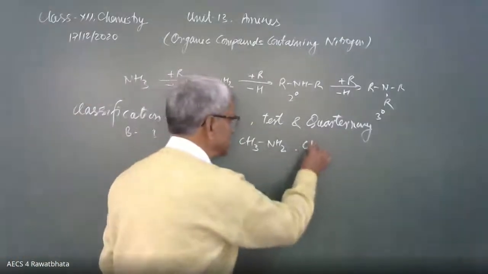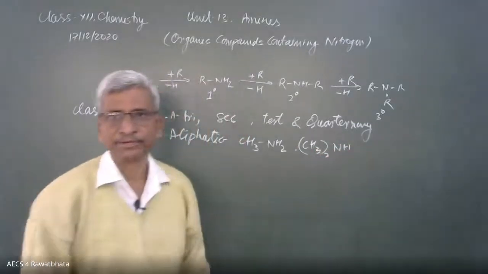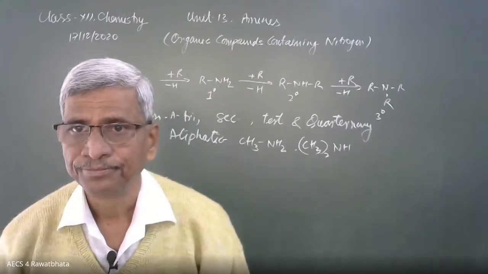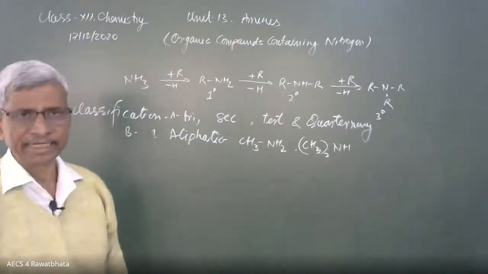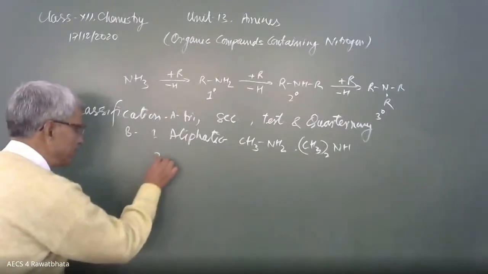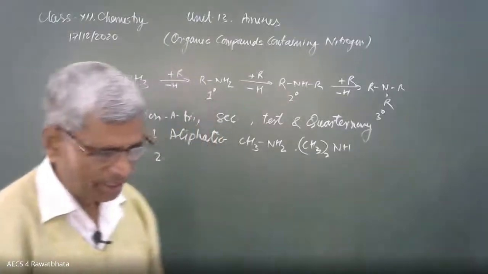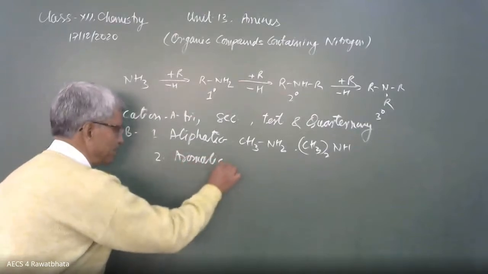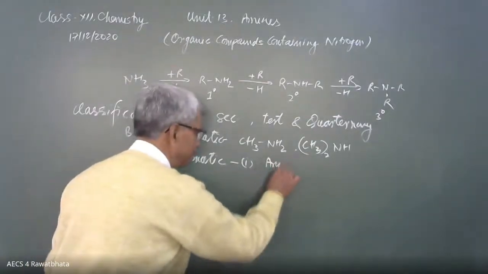Another can be written as CH3 twice NH. It is a 2 degree amine. Then a 3 degree amine, like that. They are the aliphatic. The second type is aromatic. Aromatic may be classified as two types, aryl amine and aryl alkyl amine. The one type is aryl amine.